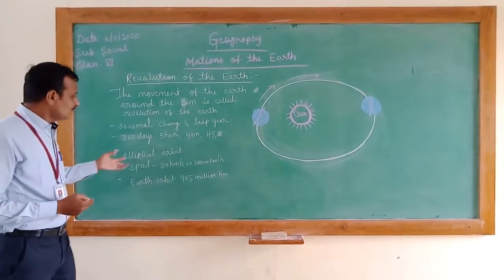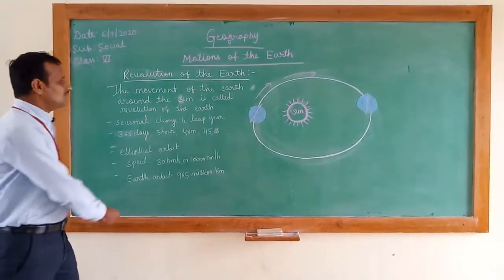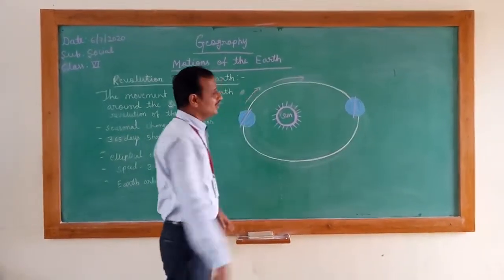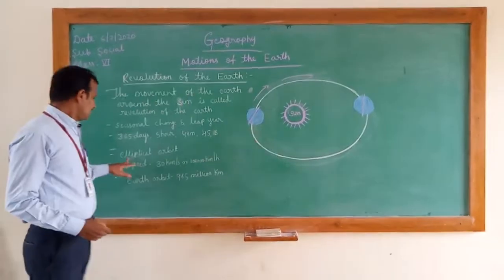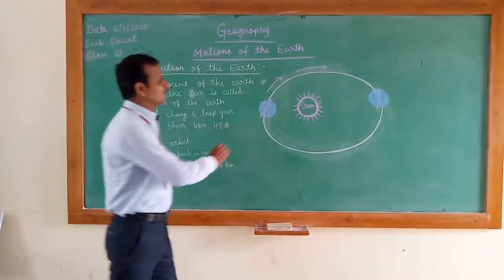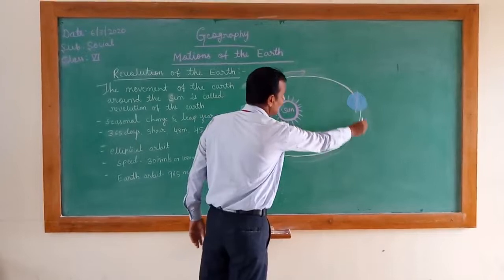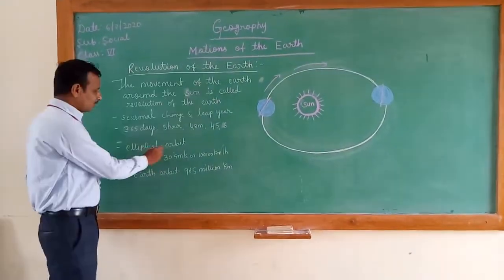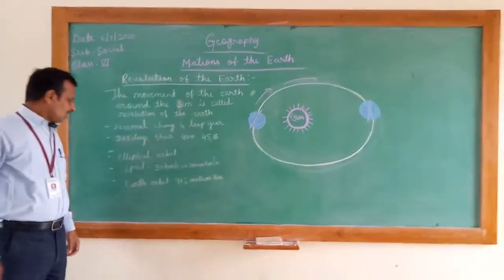And another feature of the earth's revolution is that the earth always revolves in an elliptical order. What does elliptical mean? Elliptical means an elongated circle. It is not a full circle, it is an elongated circle. So the earth revolves in an elliptical orbit.